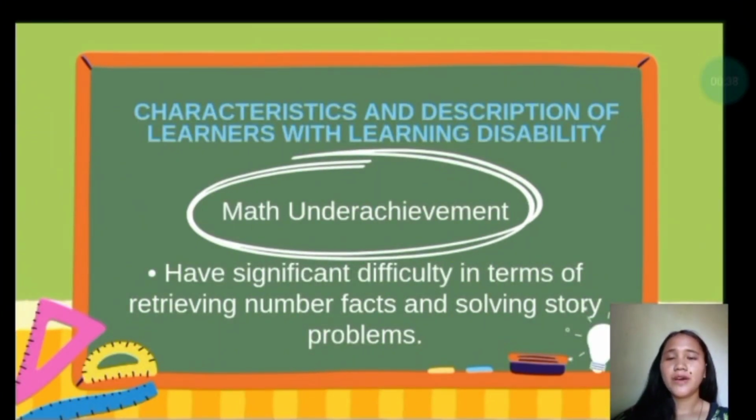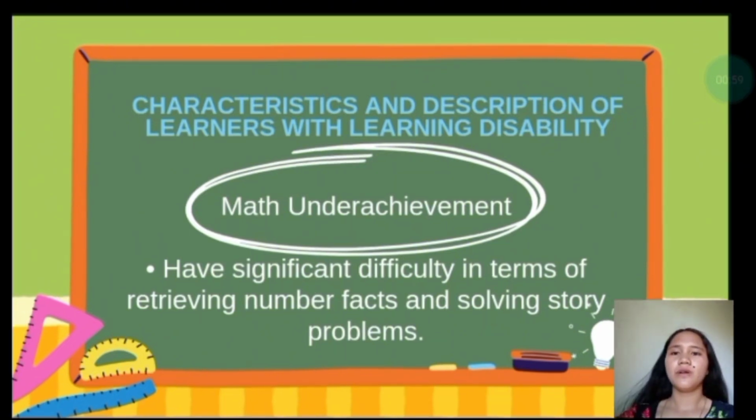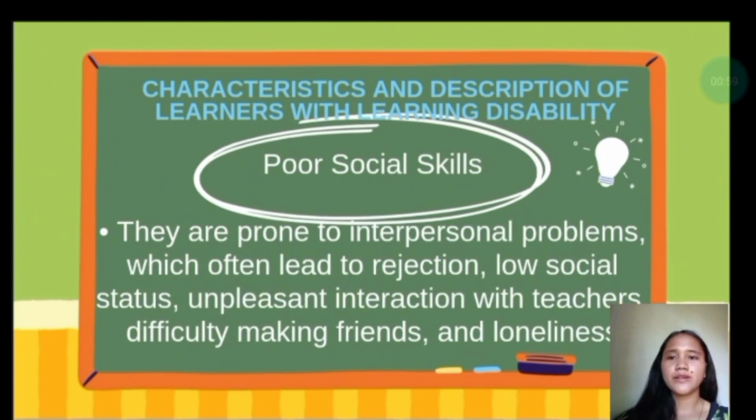Next is math underachievement. Math underachievement, learners have significant difficulty in terms of retrieving number facts and solving story problems. Learners also perform poorly than their peers doing math problems. Another one is the poor social skills. So, learners with learning disability, they are prone to interpersonal problems which often lead to rejection, low social status, unpleasant interaction with teachers, difficulty making friends, and loneliness.